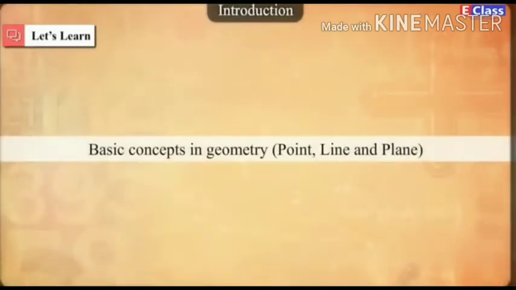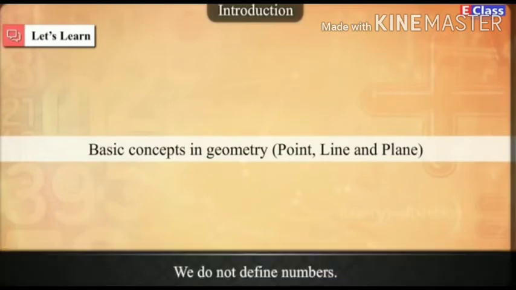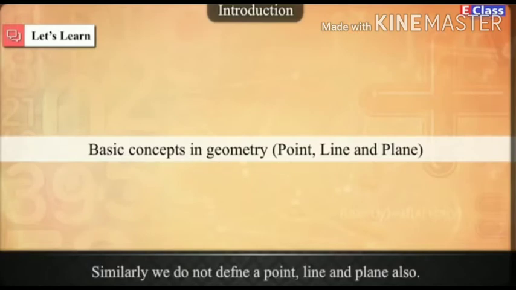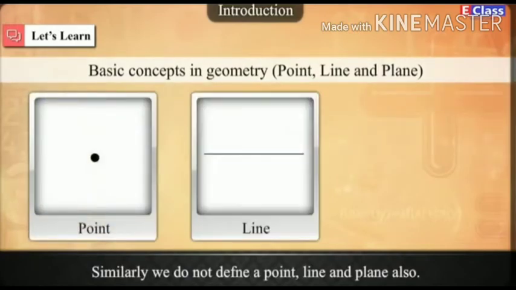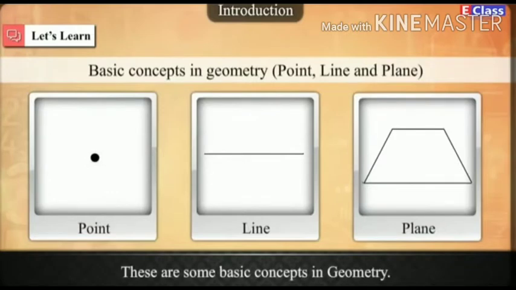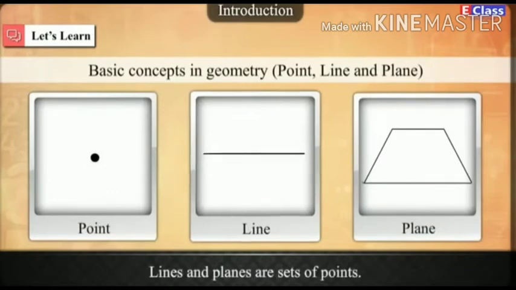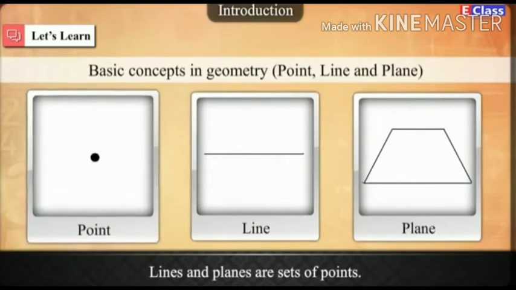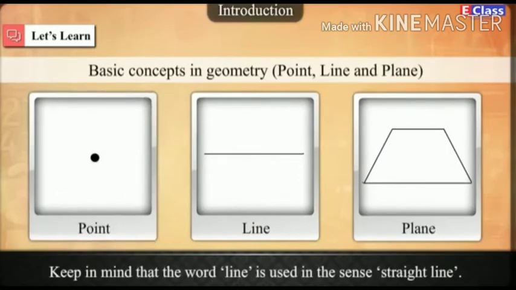Let's learn the basic concepts in geometry, that is, point, line, and plane. We do not define numbers. Similarly, we do not define a point, line, and plane also. These are some basic concepts in geometry. Lines and planes are sets of points. Keep in mind that the word line is used in the sense of straight line.